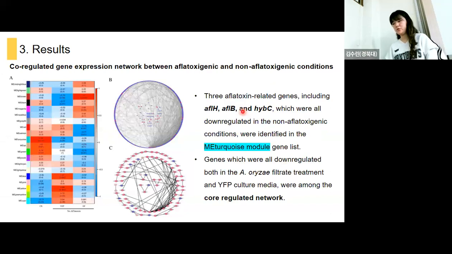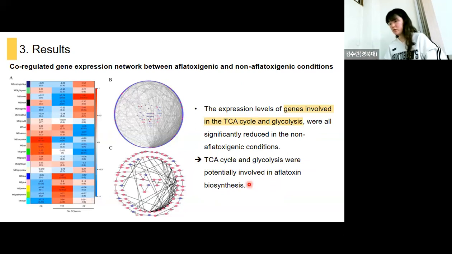Among the involved genes, 3 aflatoxin-related genes, these AflH, AflB, and HibC, were downregulated in the non-aflatoxigenic conditions. Also, genes which were all downregulated in both Aspergillus oryzae filtrate treatment and YEP culture media were among the core regulated network. And the expression levels of genes involved in the TCA cycle and glycolysis were all significantly reduced in the non-aflatoxigenic conditions. That means the TCA cycle and glycolysis were potentially involved in aflatoxin biosynthesis.